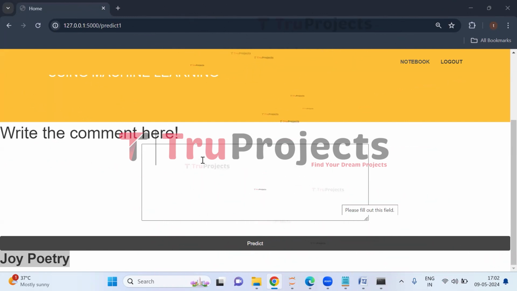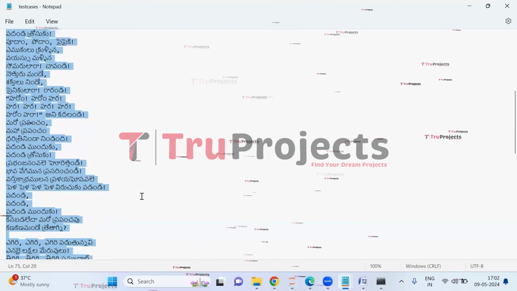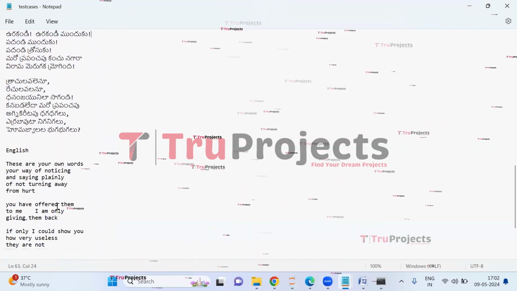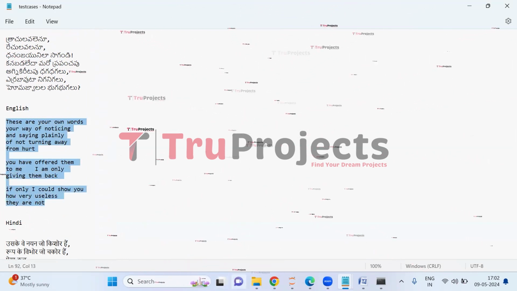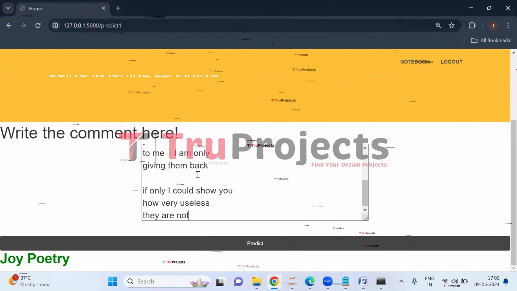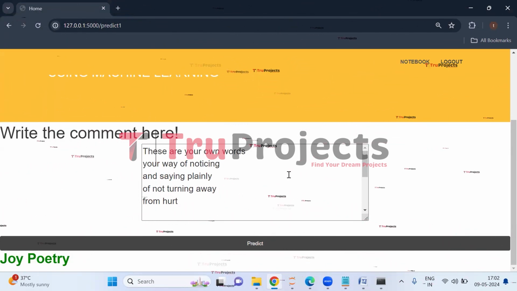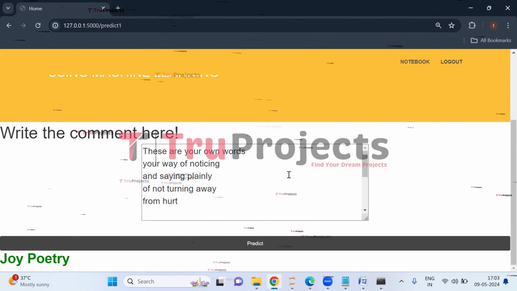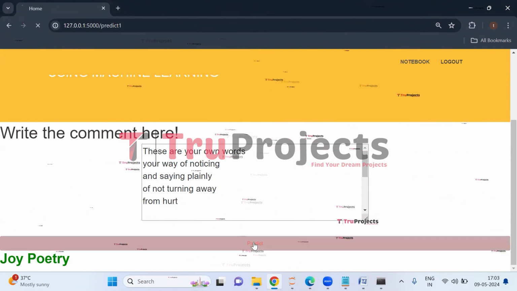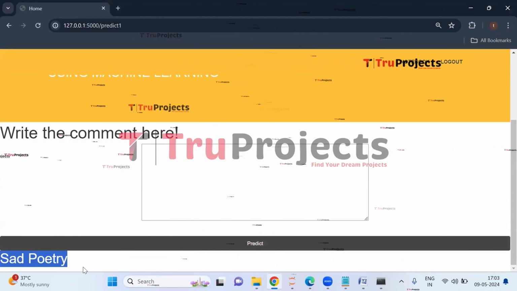Now let us enter some more poetry from the test cases itself. So here, let us enter one English poem also. So this is the poem in English. Copy this and paste it here. So this is the poem. These are your own words, your way of noticing and saying plainly of not turning away from hurt. Now click on predict button. So here we can see the result. It is a sad poetry.